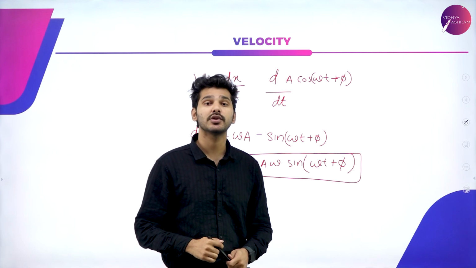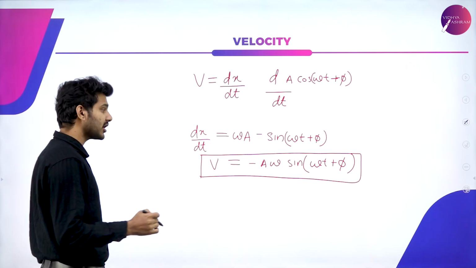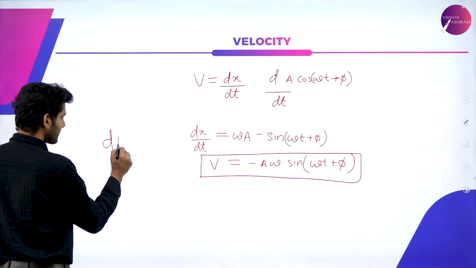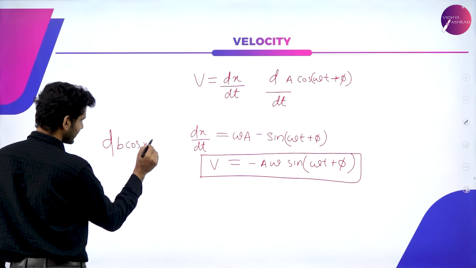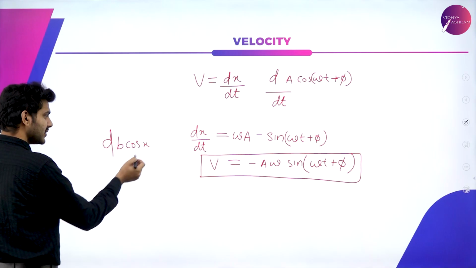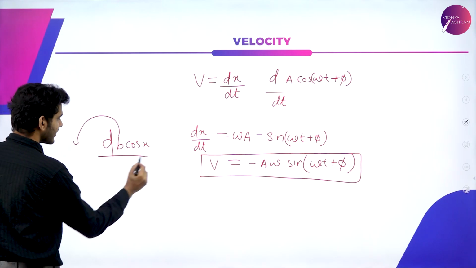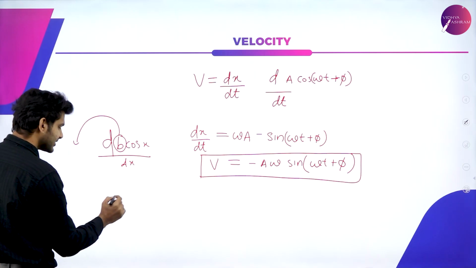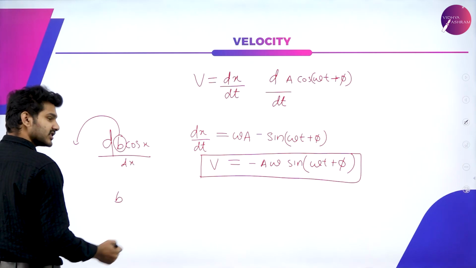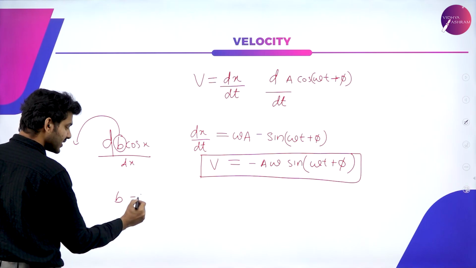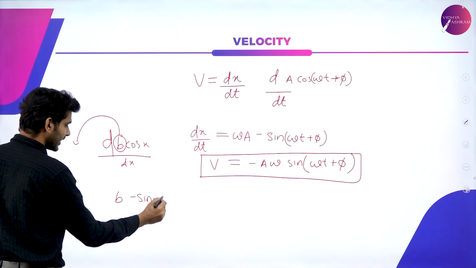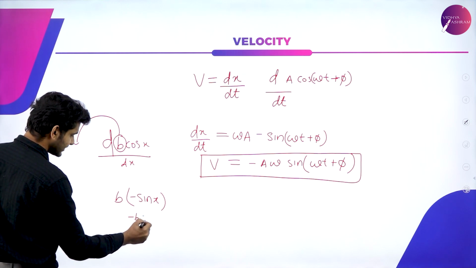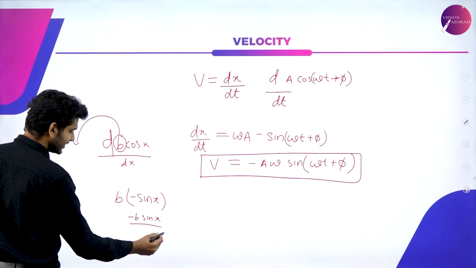a simple harmonic oscillation. So the initial thing you have to remember is that if you differentiate, let's say, b cos x, then this b will be a constant which will come right outside, and if you differentiate cos x, the quantity you will be getting will be sin x and it will be negative. So negative sin x into b, or simply negative b sin x will be the final answer.